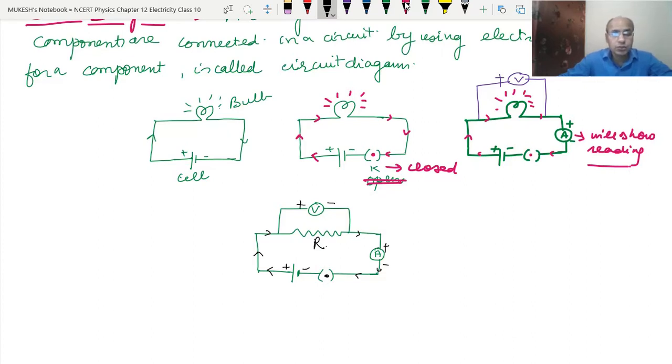So students, today we have learned about the circuit. What is an electric circuit? Okay, we have learned the different electrical symbols and their definitions and uses, and we have learned about circuit diagrams, how to draw simple circuit diagrams. Okay, so students, I hope you have understood it. It would have cleared your doubts.